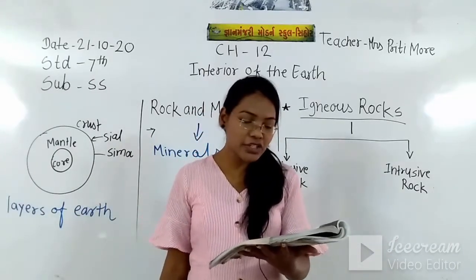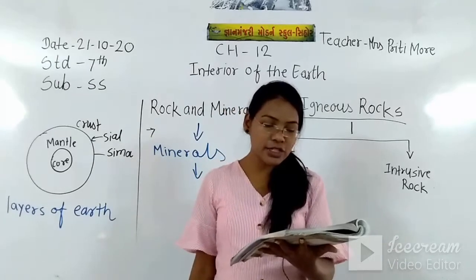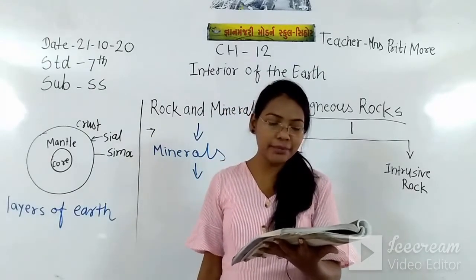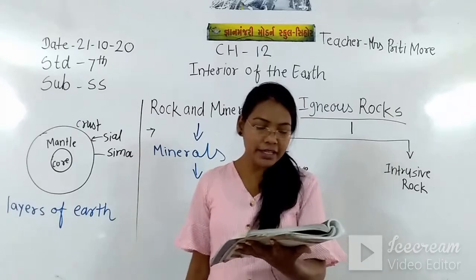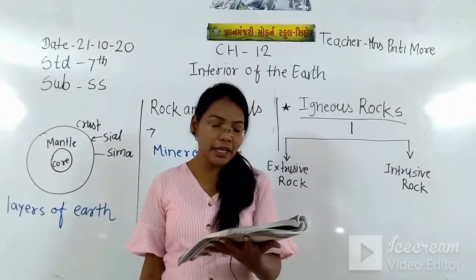Minerals are natural inorganic substances which contain one or more elements and have definite physical and chemical properties.